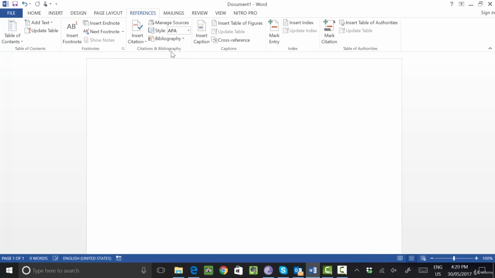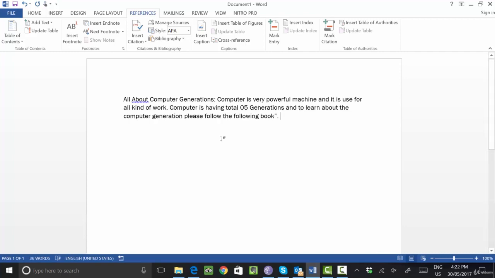For example, suppose I'm writing a book, okay, all about computer generations, okay. Suppose I am writing this statement, okay. Here I want to represent the source of a particular book, okay. I want to display the author name, book name, everything.